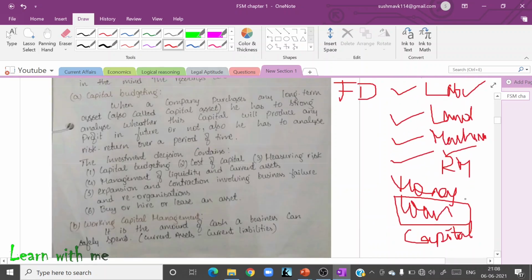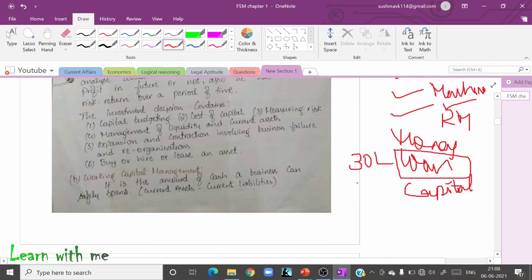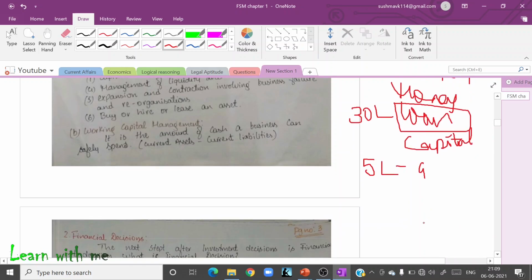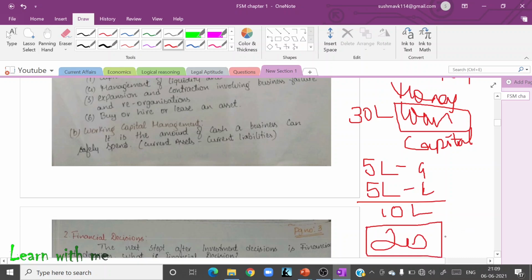Okay, I will take a loan of 30 lakh rupees, let us assume, from a bank. And what I will do with this is I will invest 5 lakh in gold. I will invest another 5 lakh in real estate, land or something. Now 10 lakh is gone. I have another 20 lakh. From this 20 lakh, I will do investment.